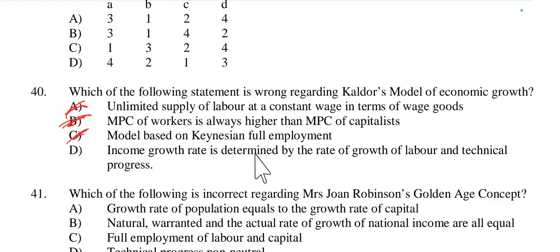Then income growth rate is determined by the rate of growth of labor and technical progress. No, this is incorrect, because Kaldor's model emphasizes that the income growth rate is primarily driven by factors such as the rate of investment and the propensity to save. So rather than just the growth of labor and technical progress, it is related with the rate of investment and propensity to save. So option D is incorrect here. Which is wrong? Option D. So this is all for today's session.